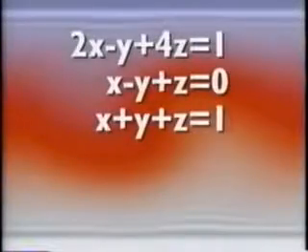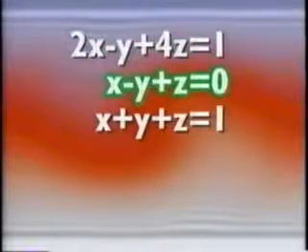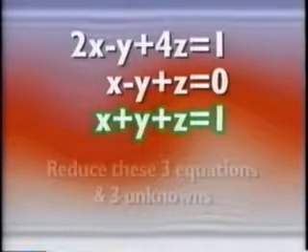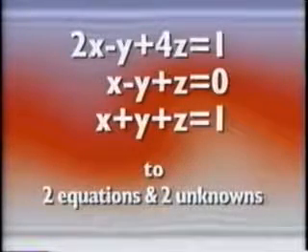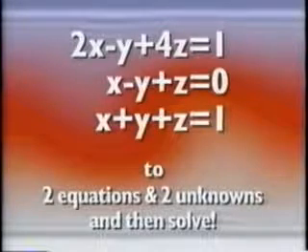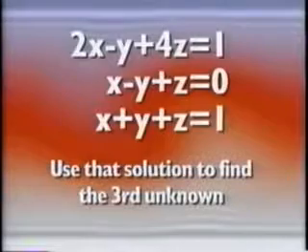If we are given the 3 equations, 2x minus y plus 4z equals 1, x minus y plus z equals 0, and x plus y plus z equals 1, we must reduce these 3 equations and 3 unknowns to 2 equations and 2 unknowns, and solve for those 2 unknowns. We can then use our solution for those 2 unknowns to find the solution to the third.